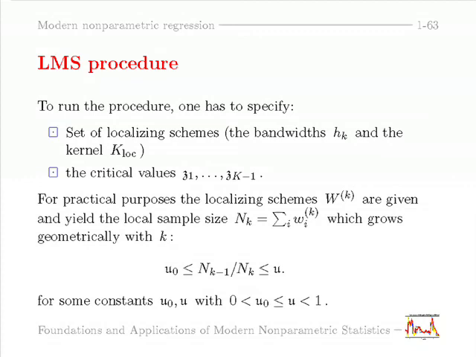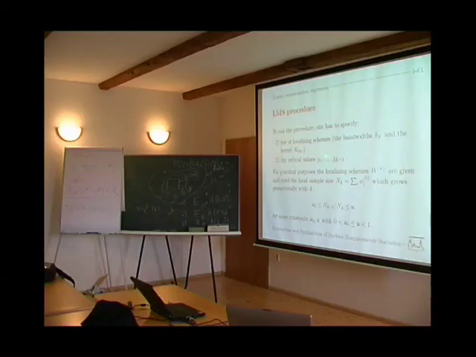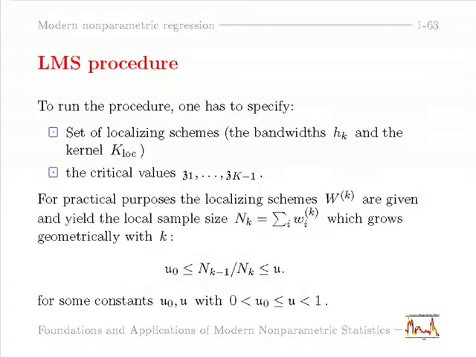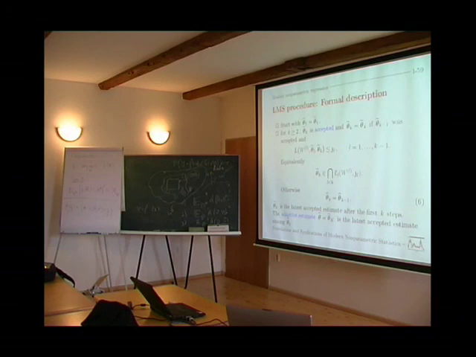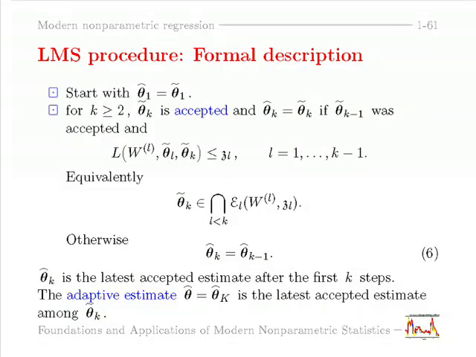It's typically no problem here, but actually the main question is here, the choice of critical values, and where these critical values come in. Again, so you see here, we test the hypothesis, or we check that the new estimate belongs to the confidence set of previous estimates.